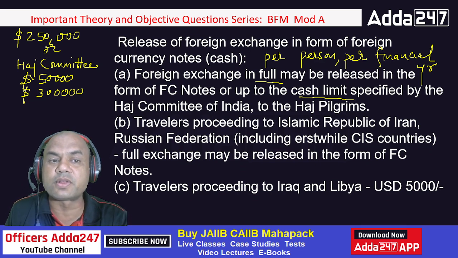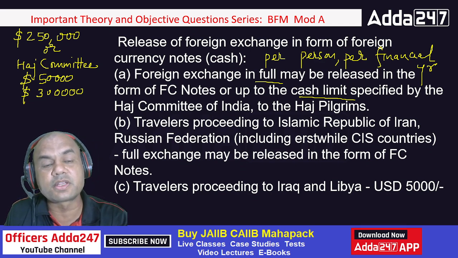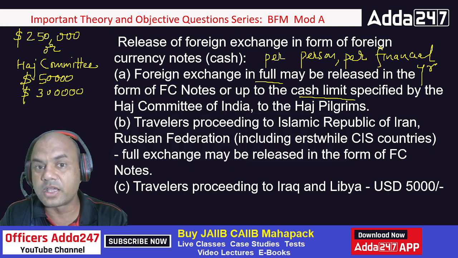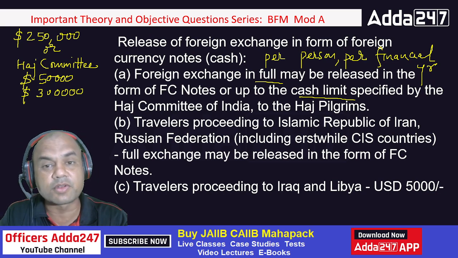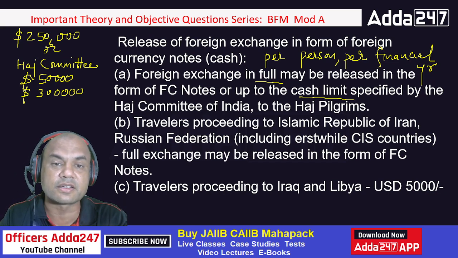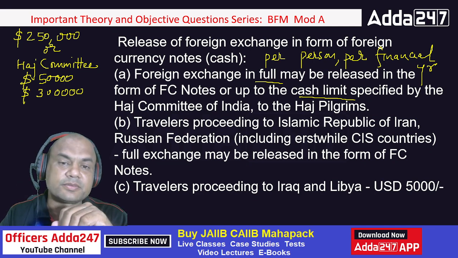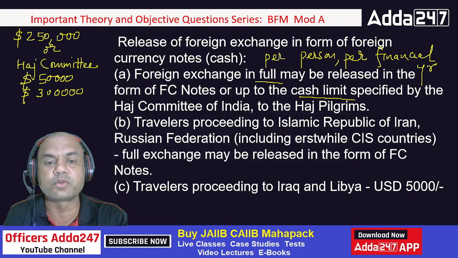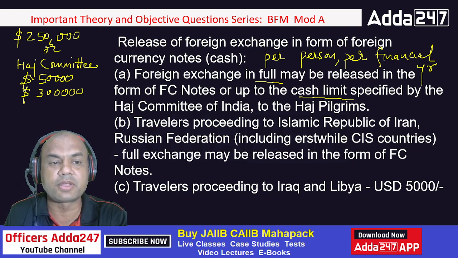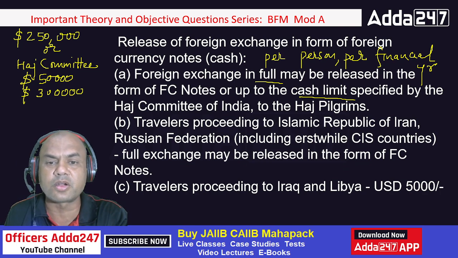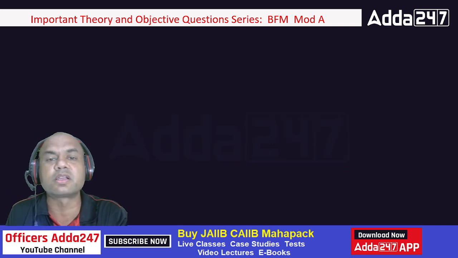What is this 2,50,000? This 2,50,000 is the LRS limit, liberalized remittance scheme limit. Everyone knows this LRS. We have done this in our earlier lecture. LRS is basically for balance of payment. Let me explain a few things over here because some things are important for you to understand. Always remember there are two parts in a country's overall economy.